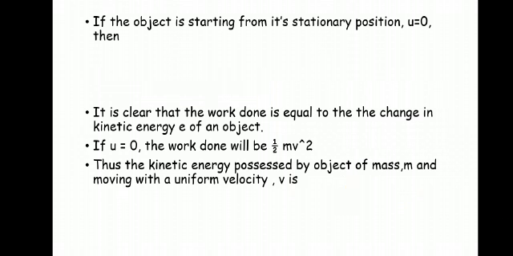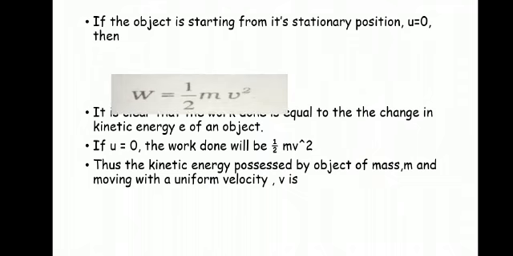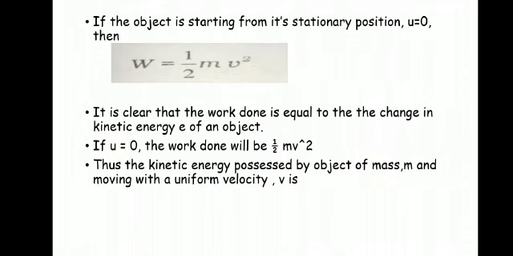Now if the object is starting from its stationary position, then u equal to 0. If the object was at rest in the initial position, then the initial velocity will become 0. So instead of u, we can substitute 0, and we will get the equation W equal to half mv square. So we are assuming that the body started its motion from rest, so the initial velocity is 0, that is u equal to 0. Then W is equal to half mv square.